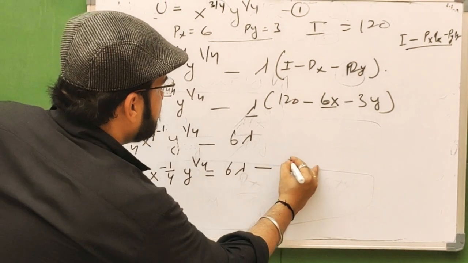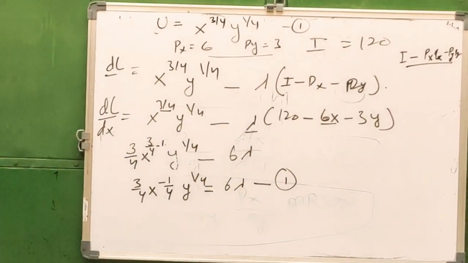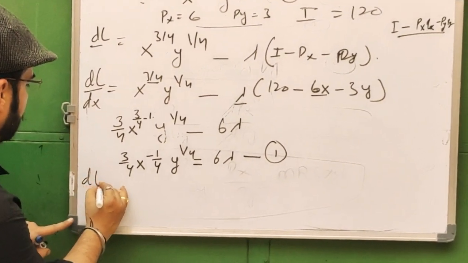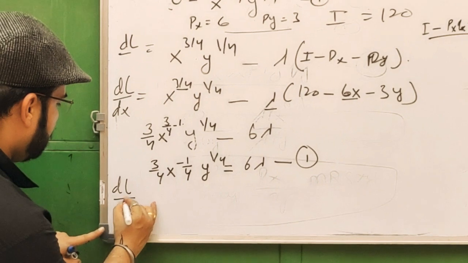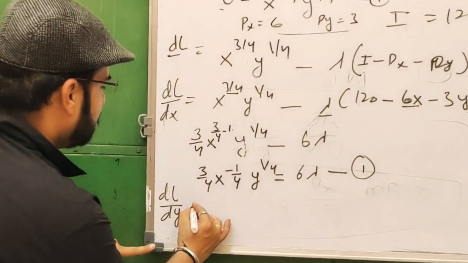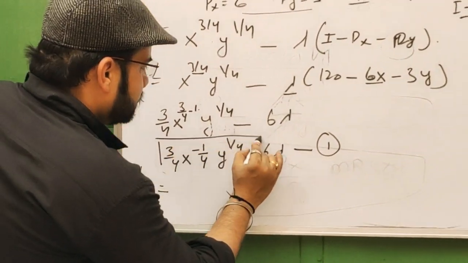This is the equation of 1. Now we take the partial differential with respect to y.